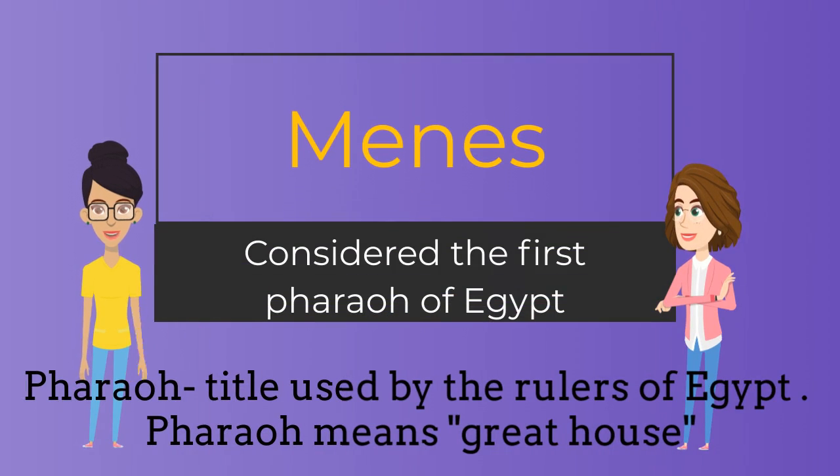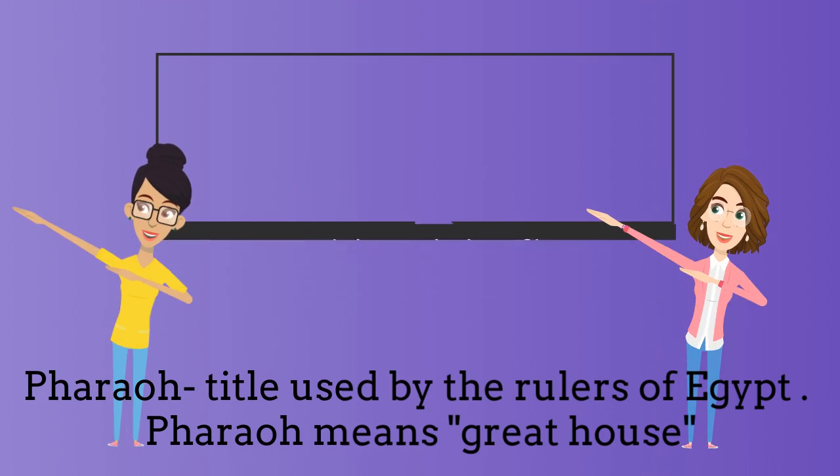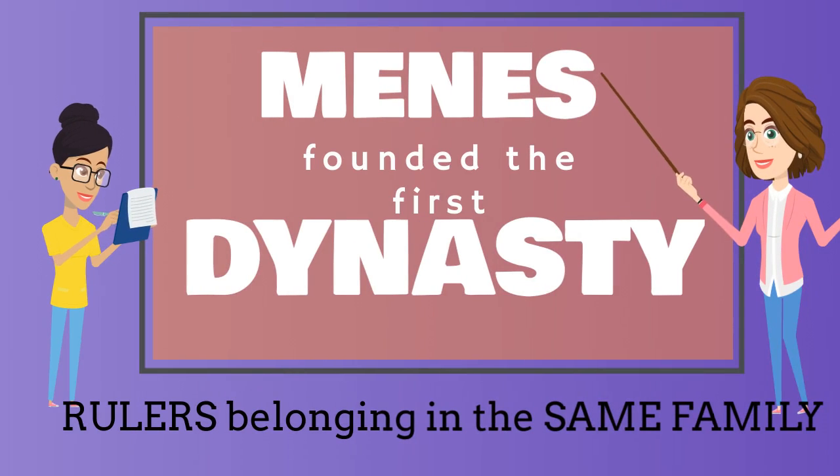Menes was considered the first pharaoh of Egypt. Pharaoh is a title used by the rulers of Egypt, meaning great house. Menes was the founder of the first dynasty. This means that all the rulers belonged to the same family.